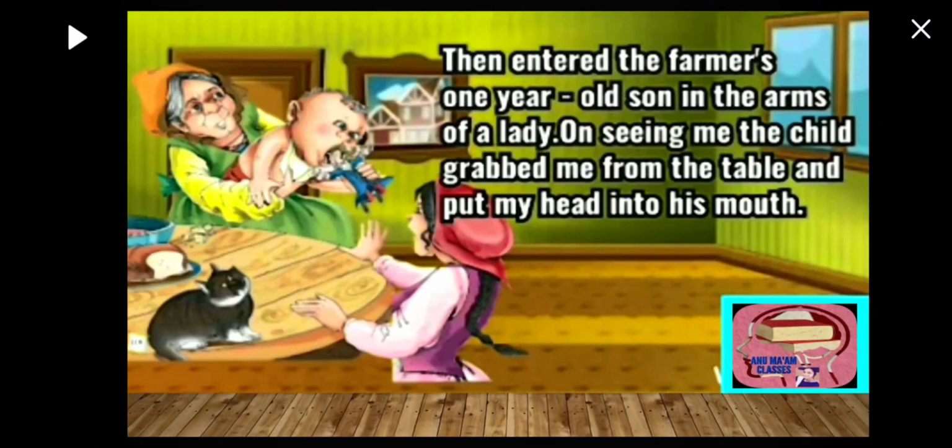Then what happens after the cat? Who came? Then came the farmer's 1-year-old son. Okay, and he was in the arms of a lady. Maybe she may be a servant or someone.